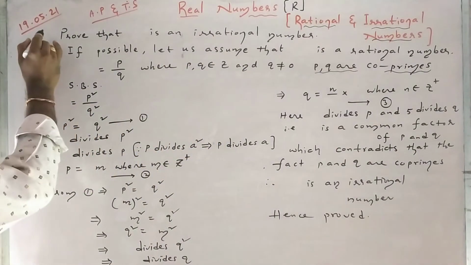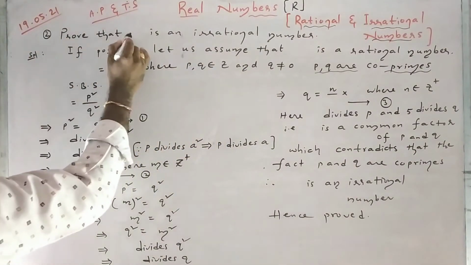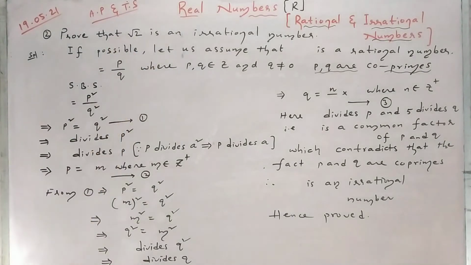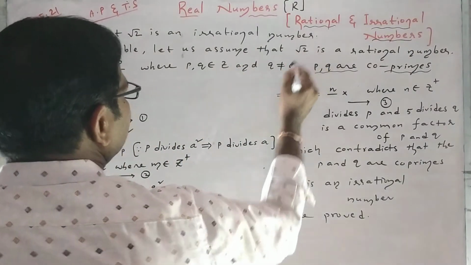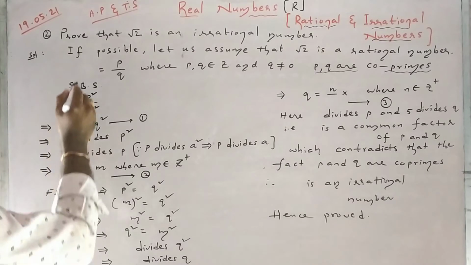Let me see the second question. Prove that root 2 is an irrational number. If possible, let us assume that root 2 is a rational number.